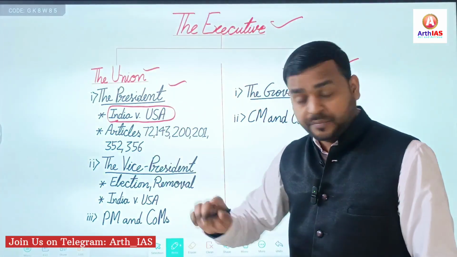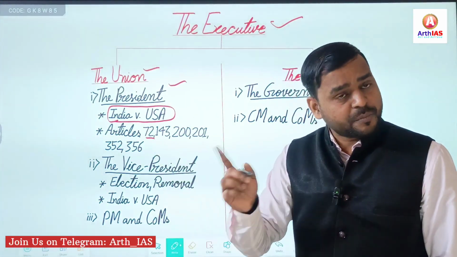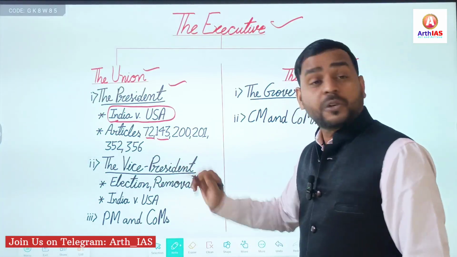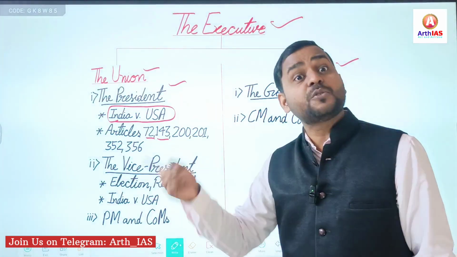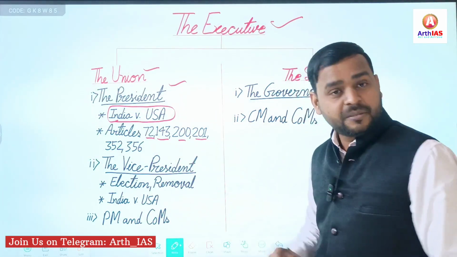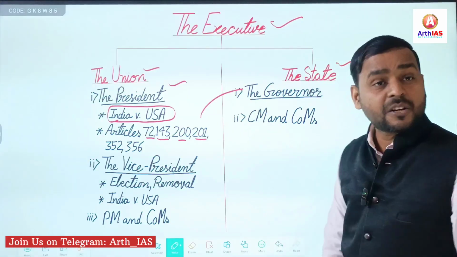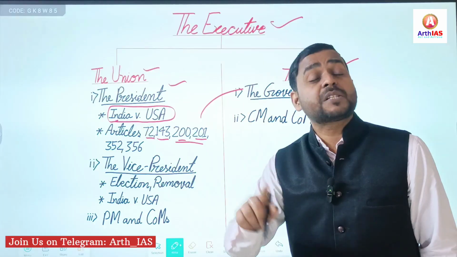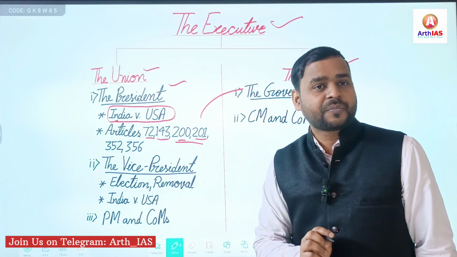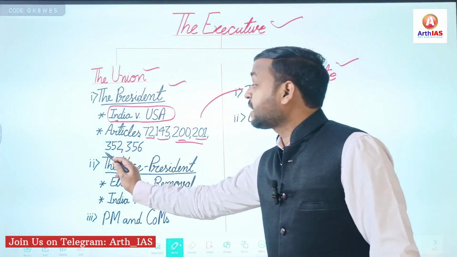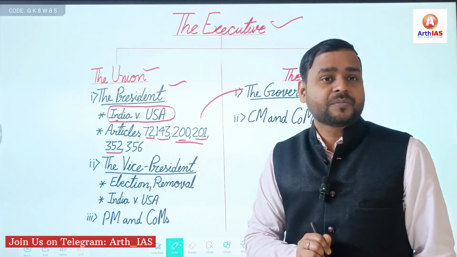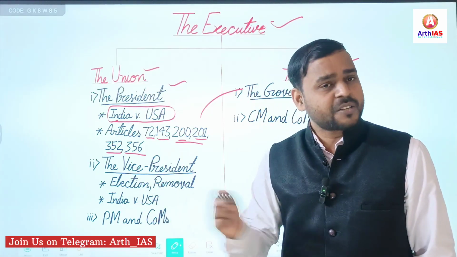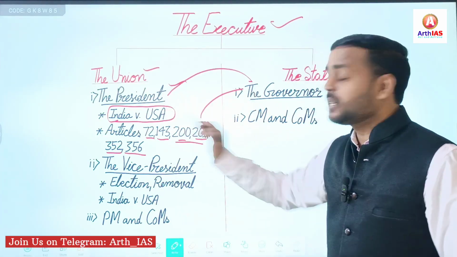Apart from that, for this year, Article 72, pardoning powers of president. Though it was asked last year, it may be asked again. Article 143, presidential reference, it was in news. Articles 200, 201, also related to the governor of state, regarding reservation of bills for the assent of president. Then Article 352, why? Emergency, 50 years of emergency. Article 356, president's rule, again president and governor both are involved.